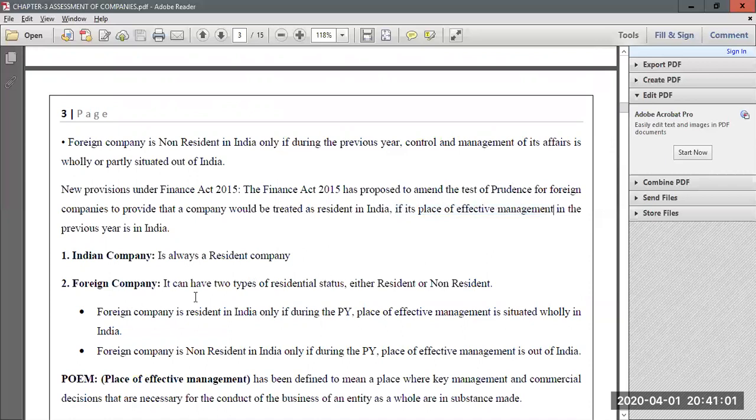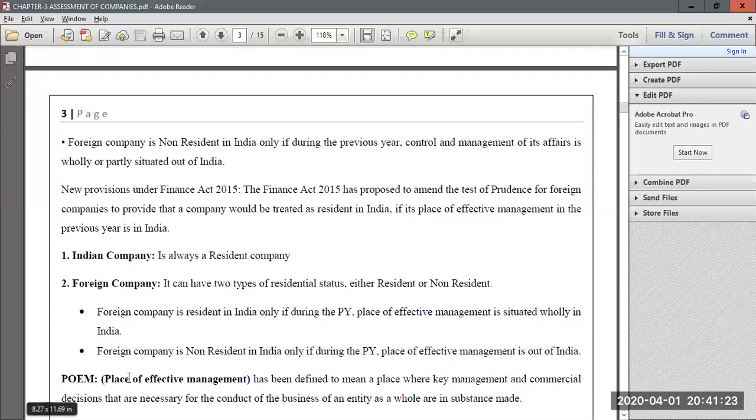But a foreign company can again be either resident or non-resident. During the previous year, if the place of effective management or POEM of the foreign company is wholly situated in India, then it will be a resident company. If the place of effective management is outside India during the previous year, then it will be a non-resident company.